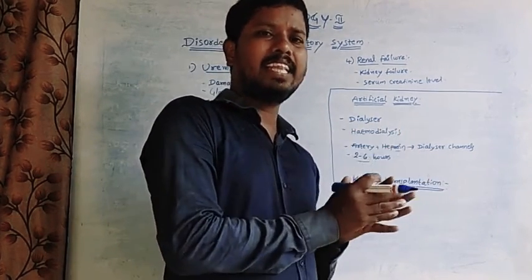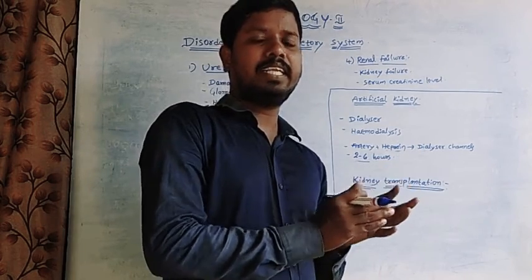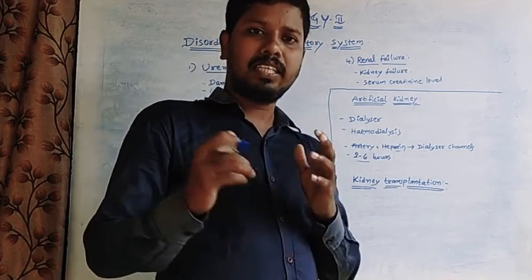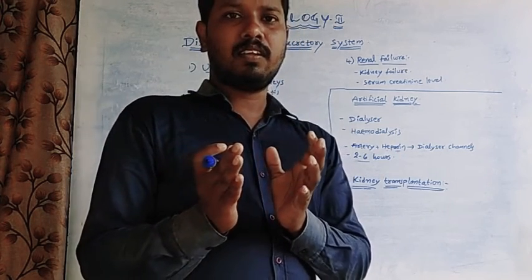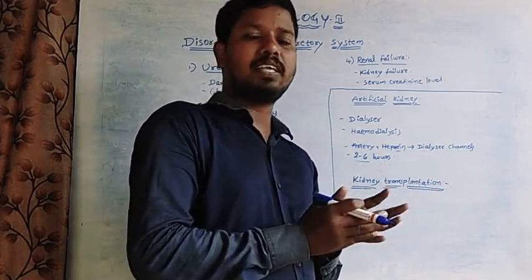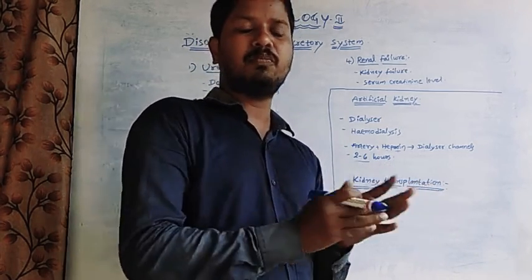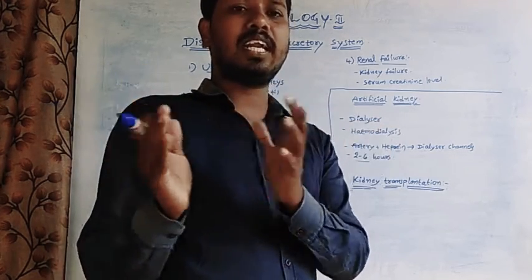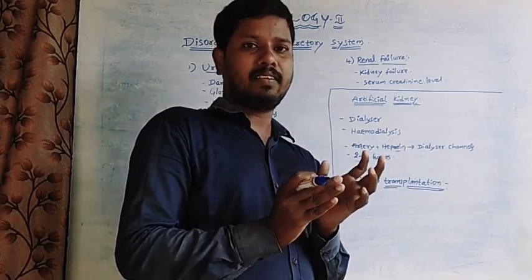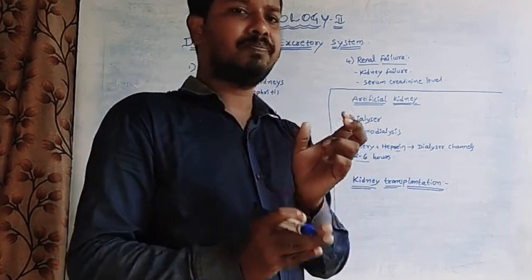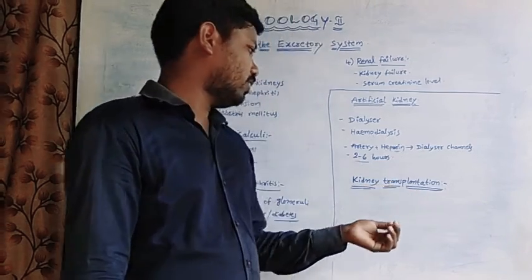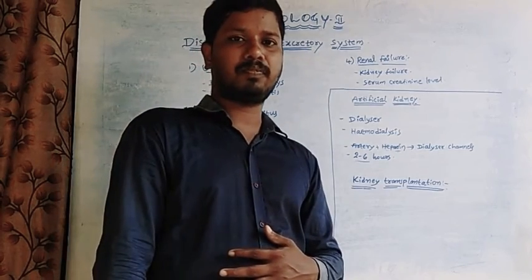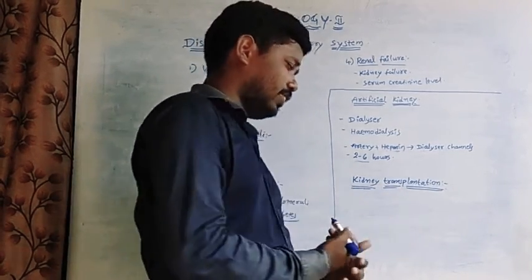A healthy person's kidney can be transplanted into the kidney failure person. In this process, sometimes the transplantation will be rejected for mismatching. But when the kidneys of the donor and the recipient match, in that case we will transplant the donor kidney to the recipient. This process is called kidney transplantation.